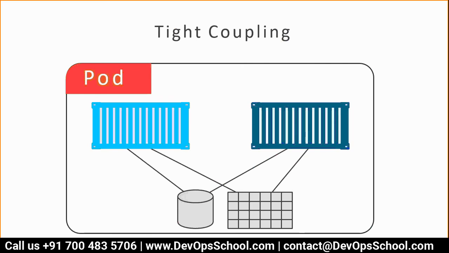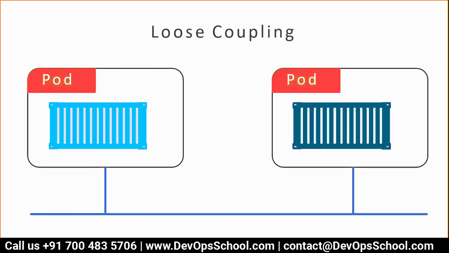Here you have a pod with two containers. This is called tight coupling. Sometimes you want to run an application inside the same pod. You cannot run an application directly inside the pod; you have to run it in a container. So here you have two containers, one database and one application, running in the same pod. This is possible. Now, one container per pod, meaning one pod, one container, is called loose coupling.